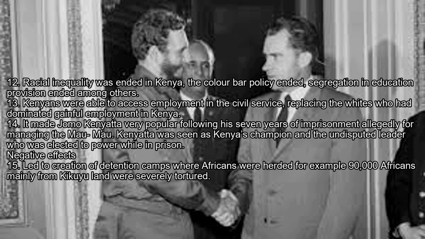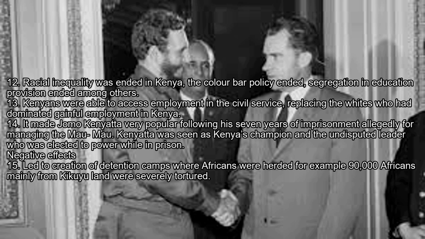12. Racial inequality was ended in Kenya. The colour bar policy ended. Segregation in education provision ended, among others. 13. Kenyans were able to access employment in the civil service, replacing the whites who had dominated gainful employment in Kenya. 14. It made Jomo Kenyatta very popular following his 7 years of imprisonment allegedly for managing the Mau Mau. Kenyatta was seen as Kenya's champion and the undisputed leader who was elected to power while in prison.